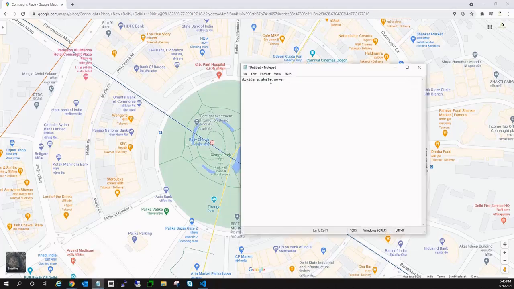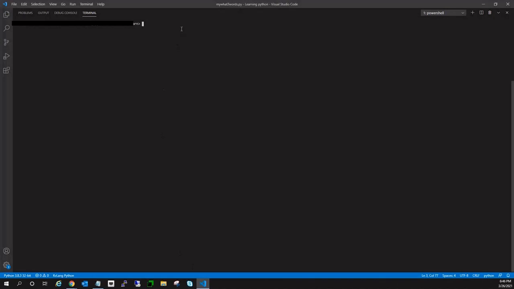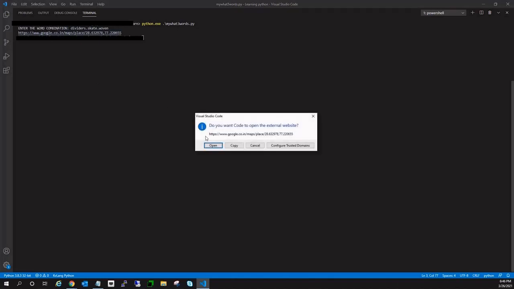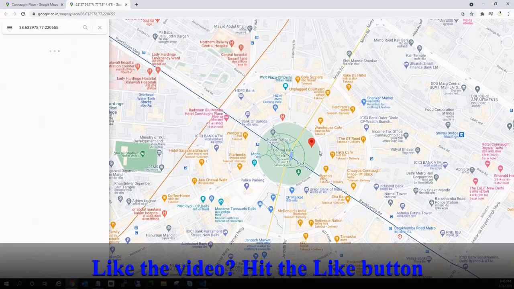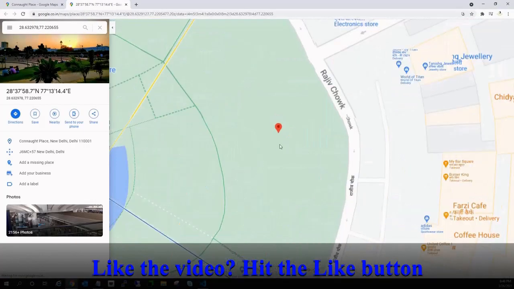However, if I have this three-word combination, which is dividers, skate and woven, I can copy it and paste it in my code. So let me run it. I enter the combination, these three words, and I get a particular link. If I click this link, I will be directed to the exact location where I want to be. As you can see, the exact location has been reached.